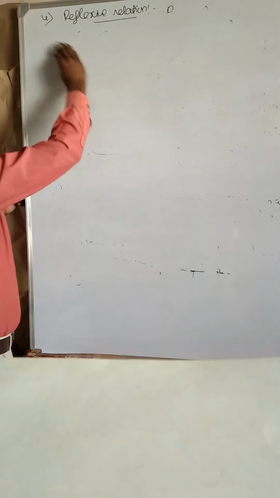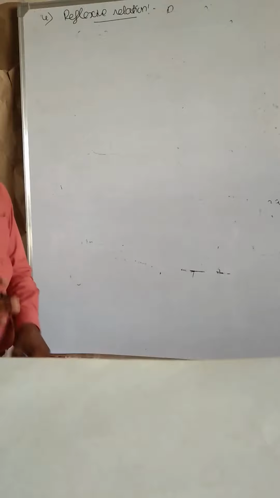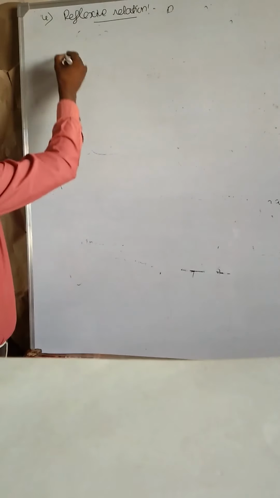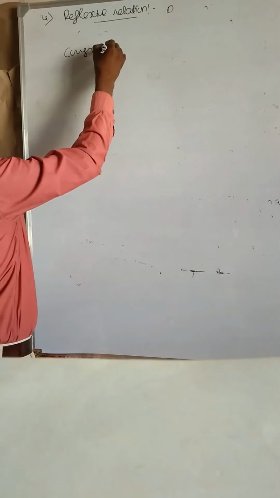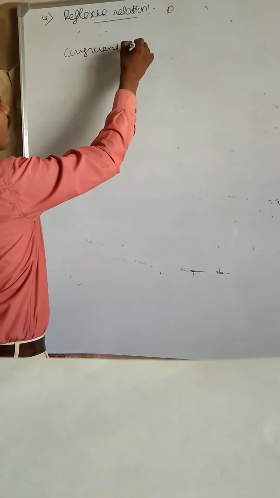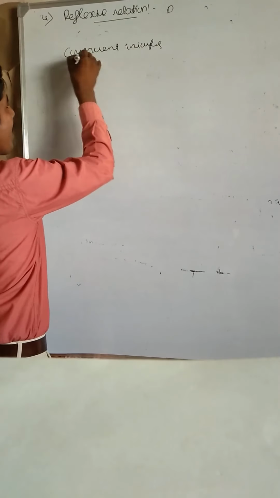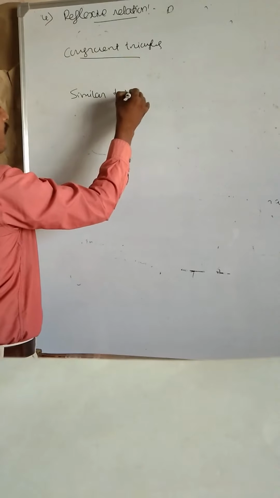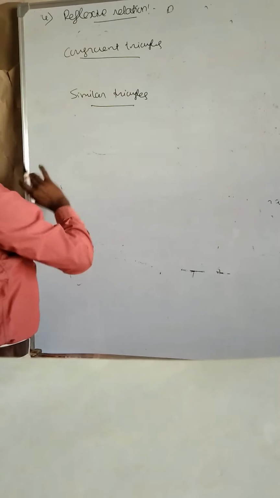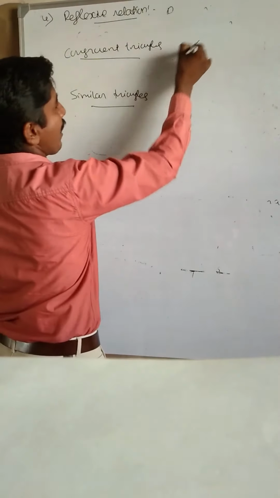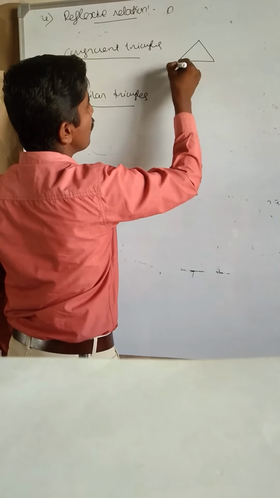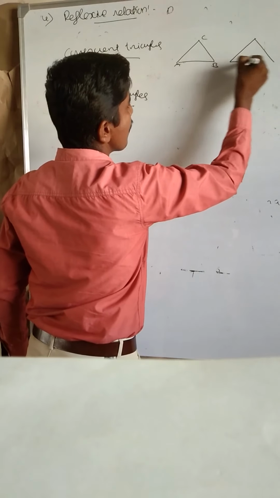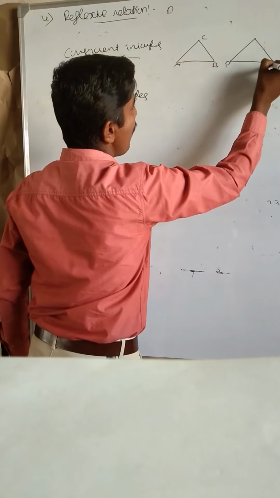Now I am going to define reflexive and congruent and similar triangles. Before that, we shall see what is the difference between congruent and similar triangles. Congruent triangles, similar triangles. Congruent triangles, here I am taking triangle ABC, triangle PQR.